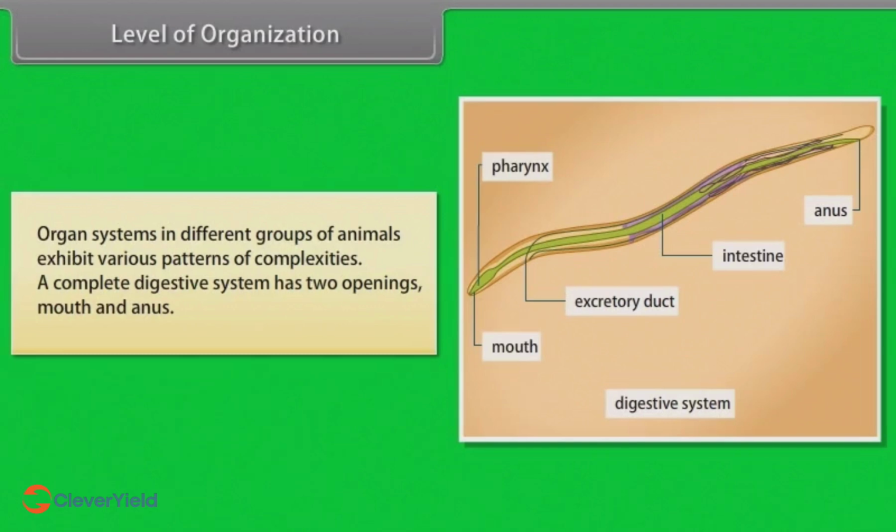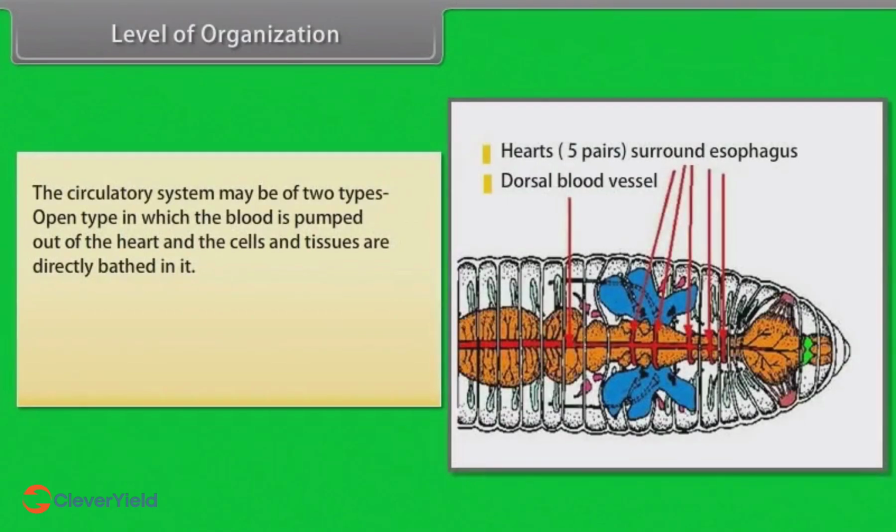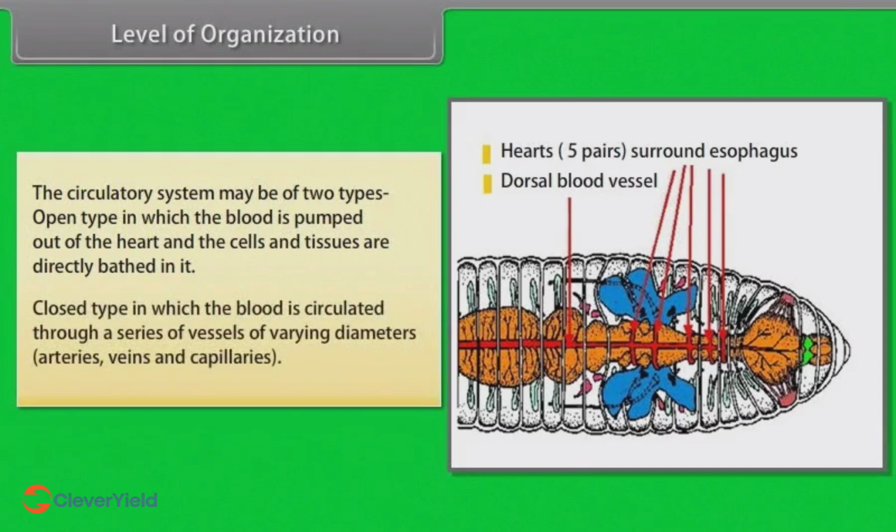A complete digestive system has two openings, mouth and anus. For example, the digestive system in platyhelminthes has only a single opening to the outside of the body that serves as both mouth and anus and is hence called incomplete. The circulatory system may be of two types: open type, in which the blood is pumped out of the heart and the cells and tissues are directly bathed in it. Closed type, in which the blood is circulated through a series of vessels of varying diameters, that is, arteries, veins, and capillaries.